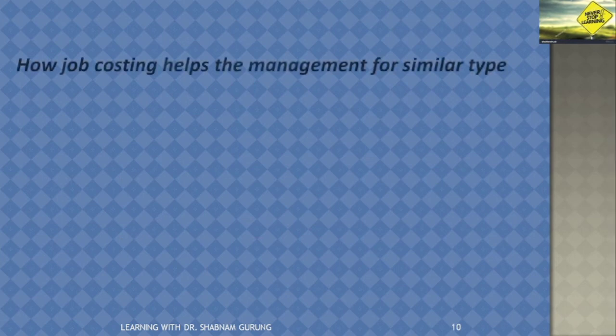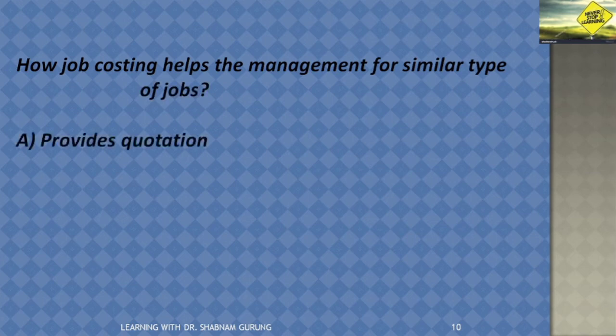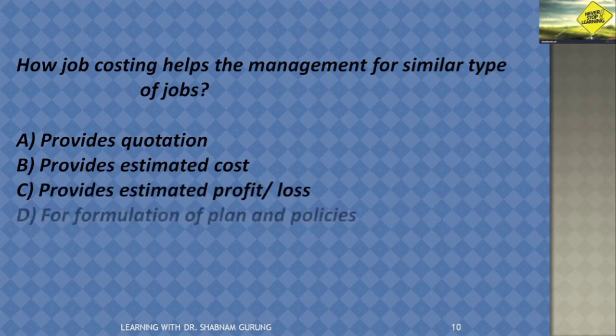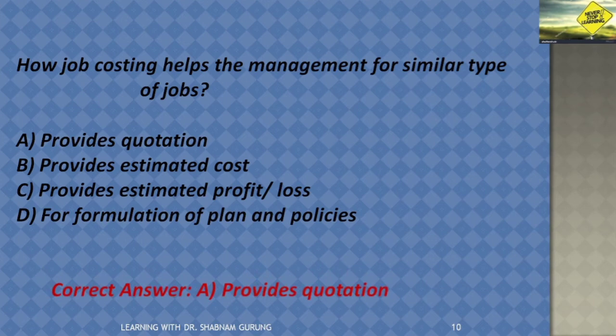Next is how job costing helps the management for similar type of job. A, it provides quotations; B, provides estimated cost; C, provides estimated profit or loss; D, for formulation of plans and policies. So the answer is job costing helps the management for similar type of work. It provides quotations to the management.